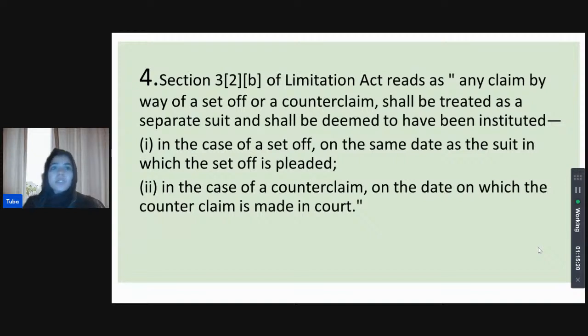So in case of time-barred debts, any claim by way of a set off or a counterclaim shall be treated as a separate suit and shall be deemed to have been instituted. So it itself is treated as a separate suit. In the case of a set off, it is treated as instituted on the same date as when the set off is pleaded. And in case of a counterclaim, on the same date on which the counterclaim is not just pleaded but made inside the court, right? So it can be any of the above, basically.